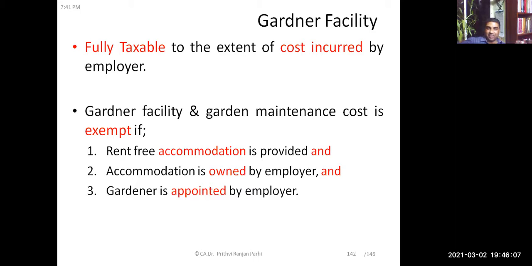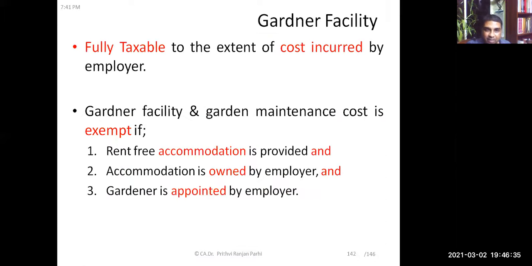Rent-free accommodation is provided. If all these three conditions are met, then only the gardener facility is exempted. In fact, when the house is the employer's house, the garden is also the employer's garden. Only the employer's gardener is maintaining the employer's garden. So if you analyze from that point of view, it should be exempted, and accordingly it is exempted.